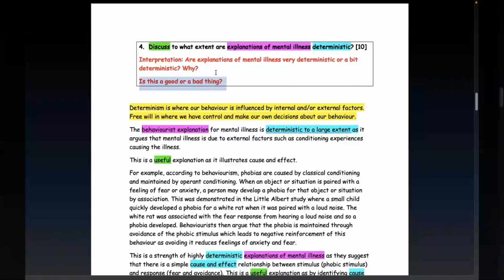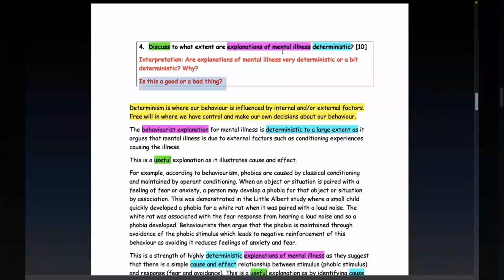You have to say whether an explanation of mental illness that is highly deterministic, or one that is deterministic to a lesser extent, is a good thing or a bad thing. And the way we do that is by linking evaluative terms. Okay, evaluative terms, things like reductionism or usefulness or validity, reliability, maybe, things like that. Things that are going to evaluate it.